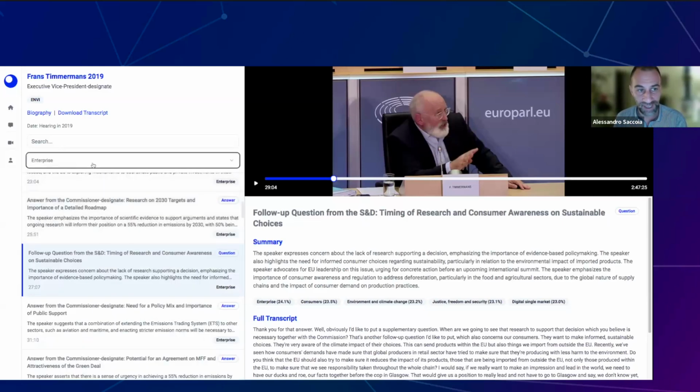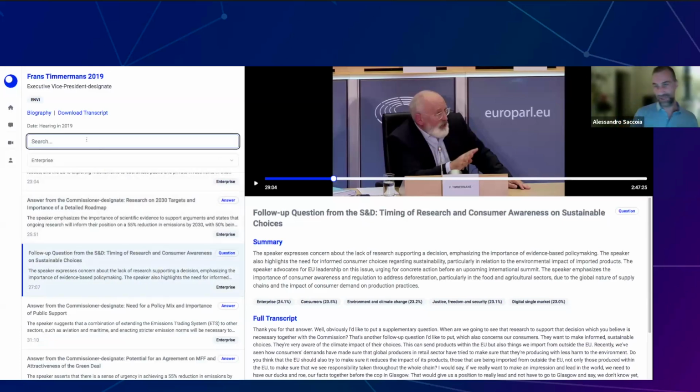So if I select that when he's talking about enterprise, I get just the segments that talk about enterprise. Of course, we also have a full text search. We have summaries. We have the possible other topics that have been talked about during this segment.